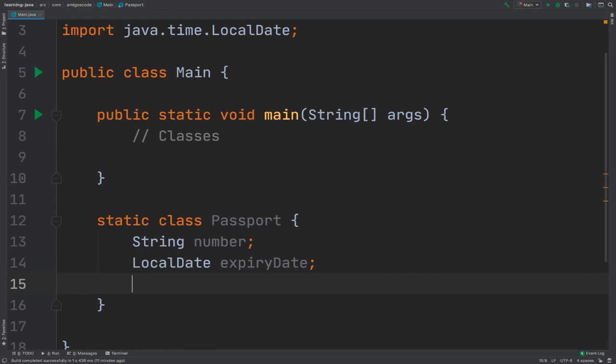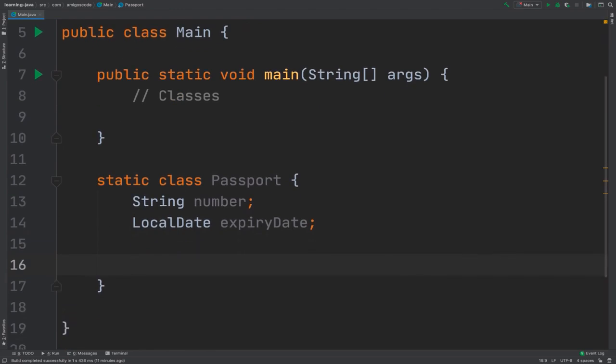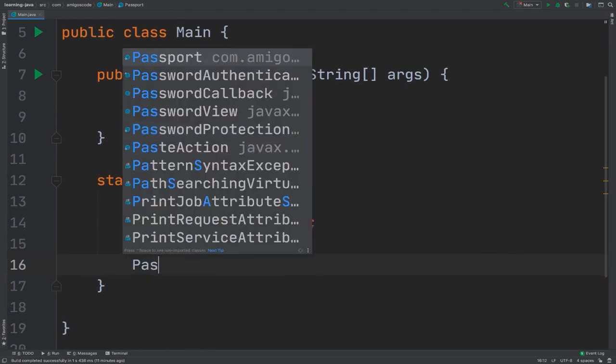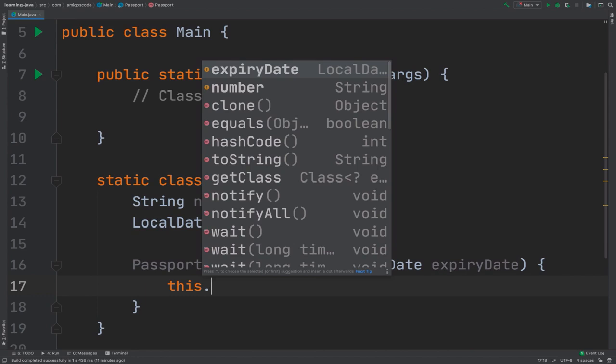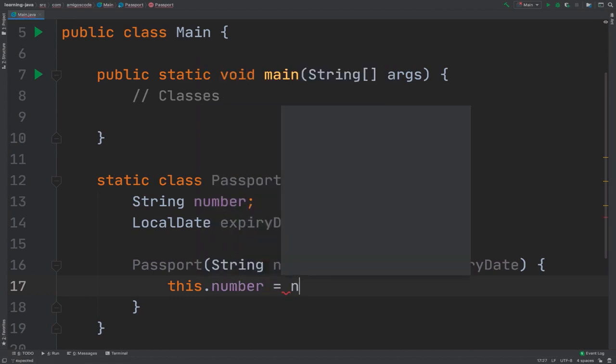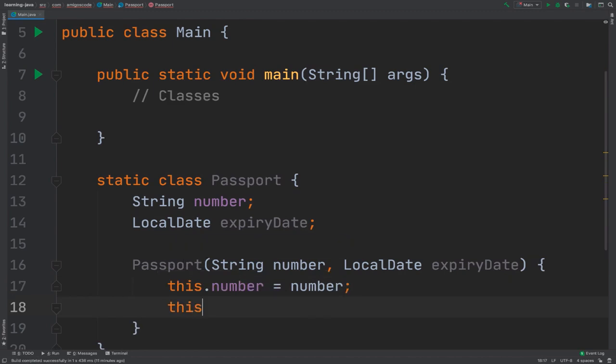Now let's go ahead and have a constructor so that we can create multiple of these. So Passport, and we're going to have String number. We're also going to have LocalDate, and this will be the expiry date. Now this.number equals number, and then this.expiryDate equals expiryDate.